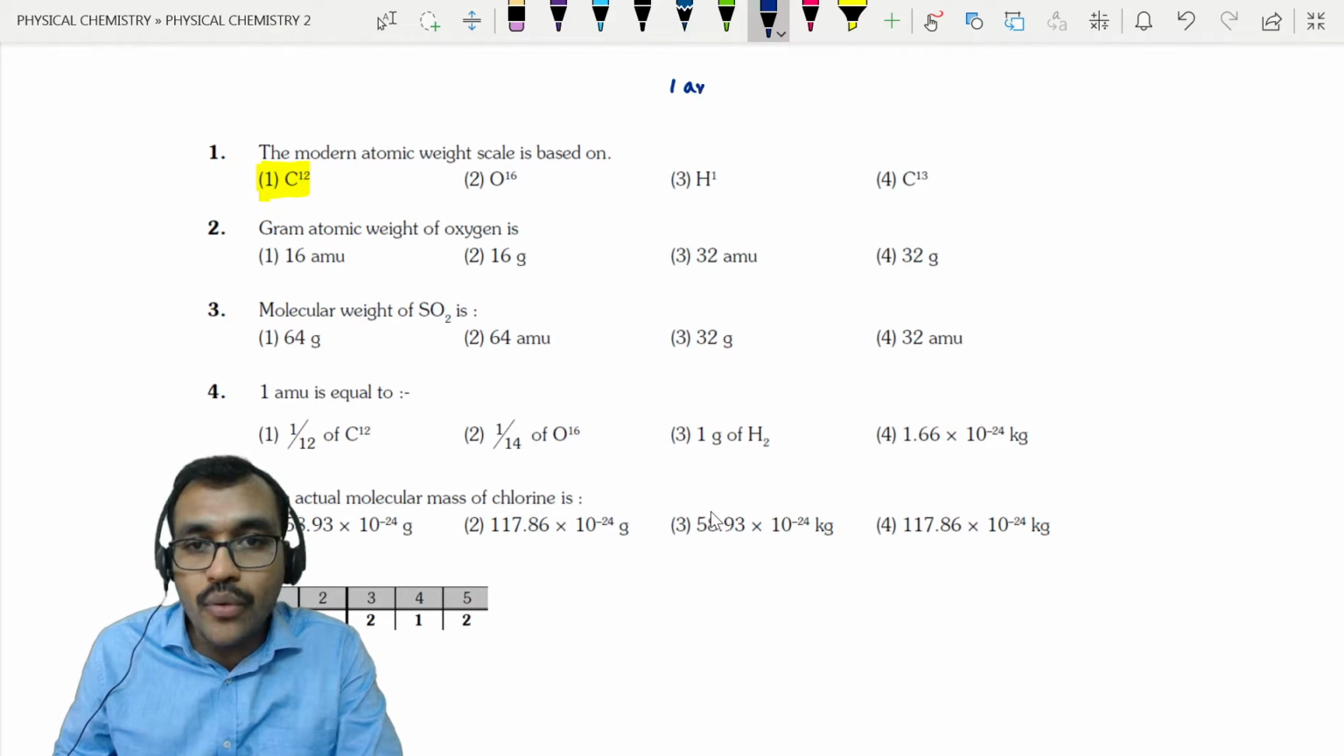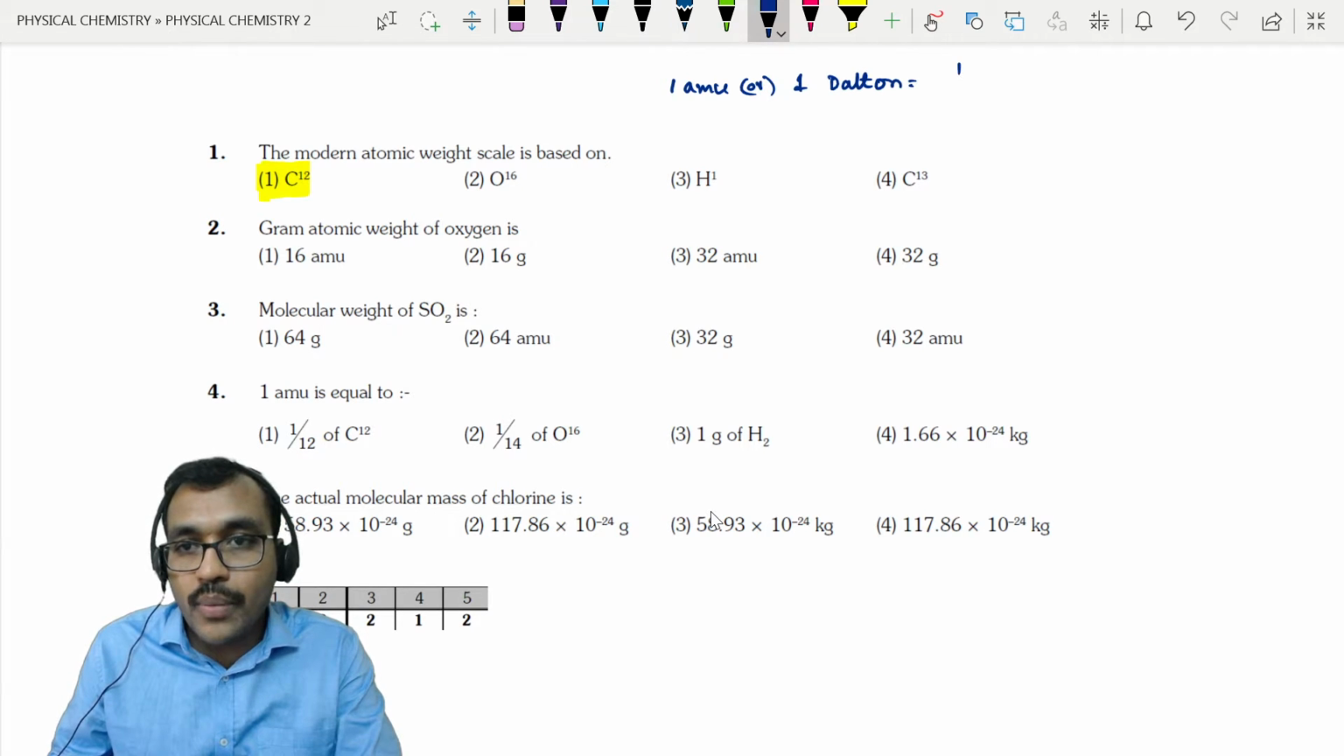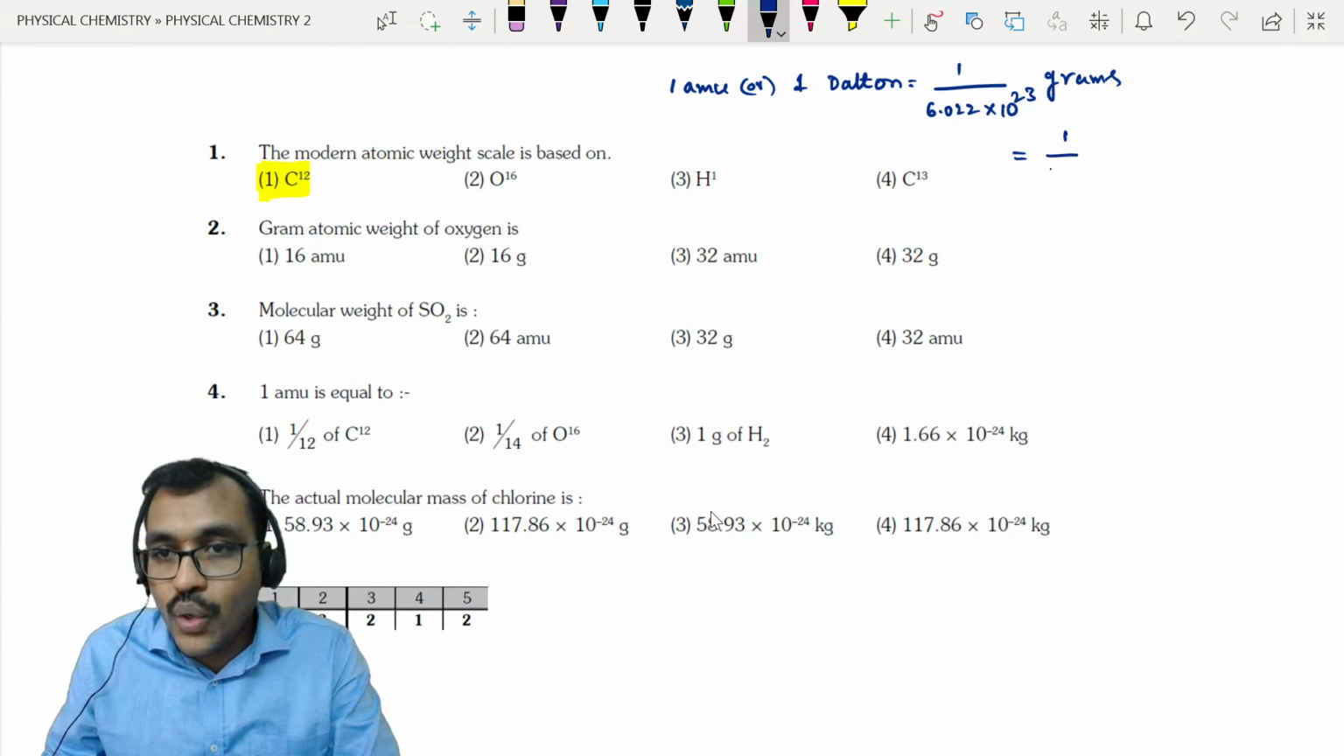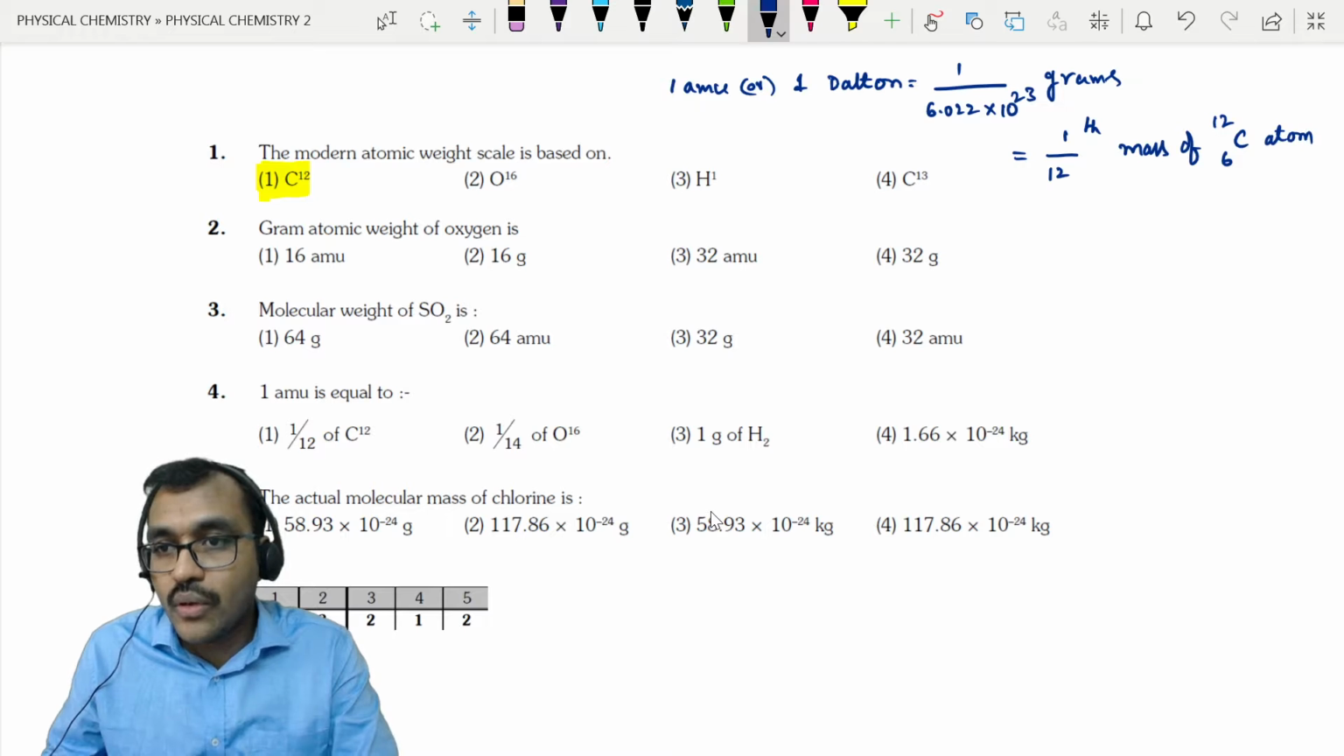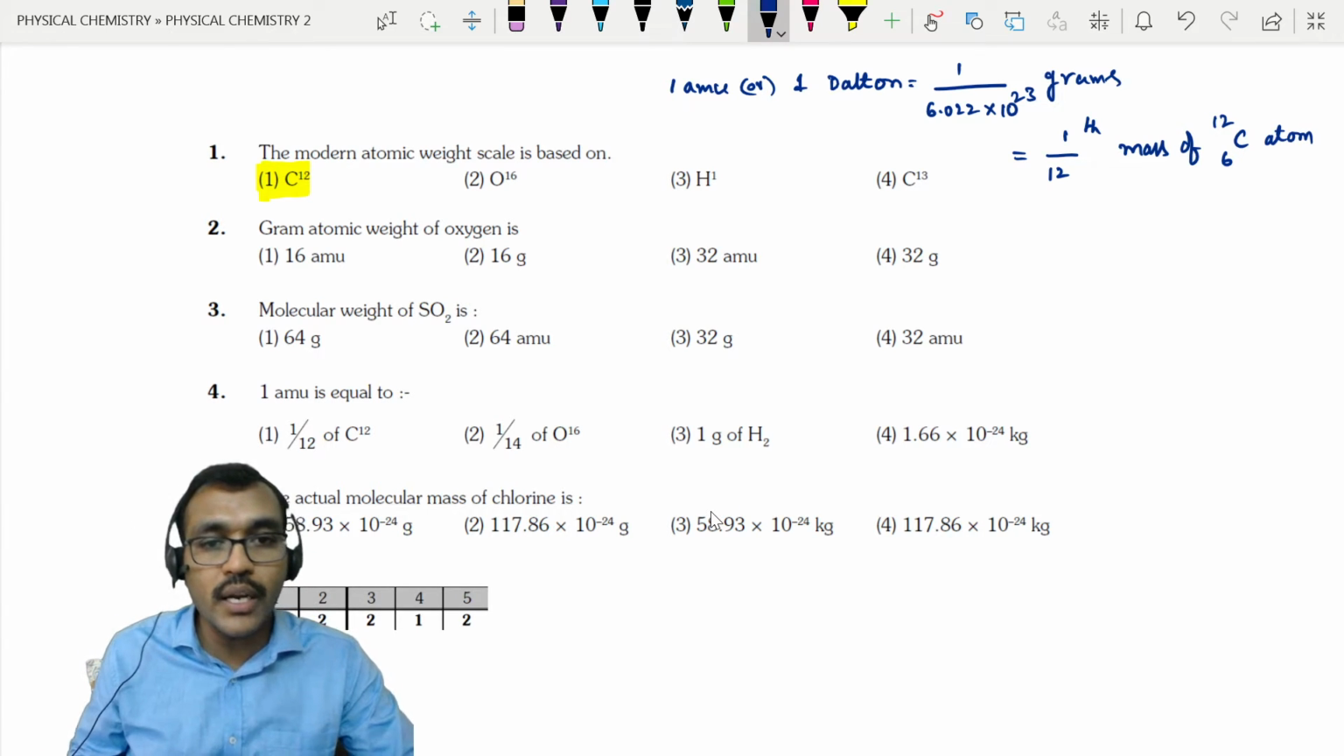1 AMU or 1 Dalton is nothing but 1 upon Avogadro number of grams, which is equal to 1/12 part of the mass of a C-12 atom, right? So the carbon-12 isotope. So that is nothing but atomic weight.